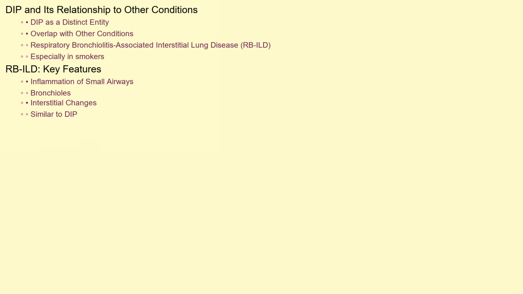DIP is generally considered a distinct entity within the idiopathic interstitial pneumonias. However, it can sometimes overlap with other conditions, such as respiratory bronchiolitis-associated interstitial lung disease, or RBILD, especially in smokers. RBILD involves inflammation of the small airways, or bronchioles, in addition to the interstitial changes seen in DIP.